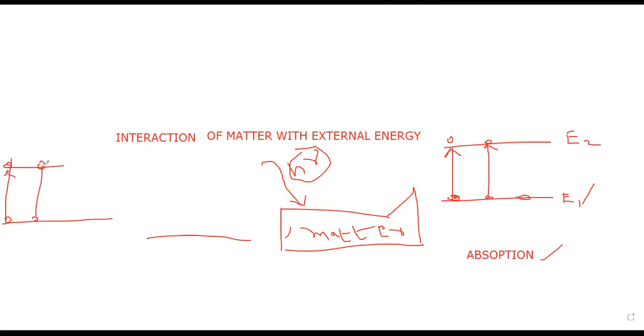These atoms again transit from excited level E2 to ground level E1 by emitting radiation itself, by emitting the light energy itself.